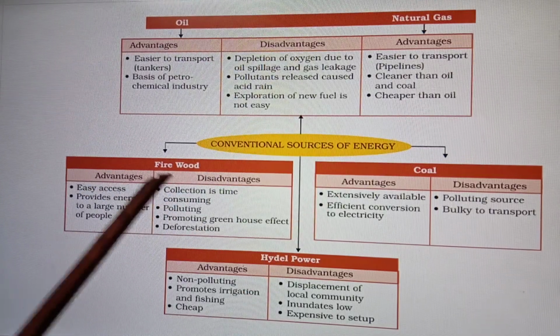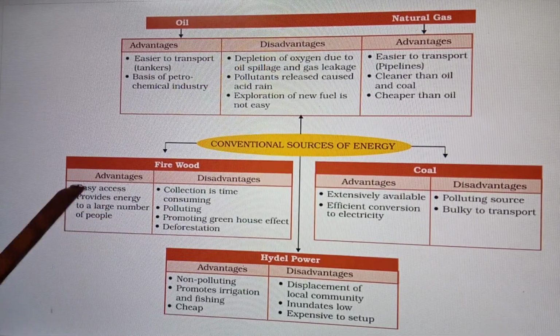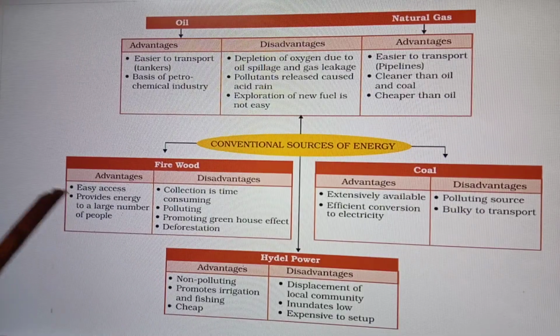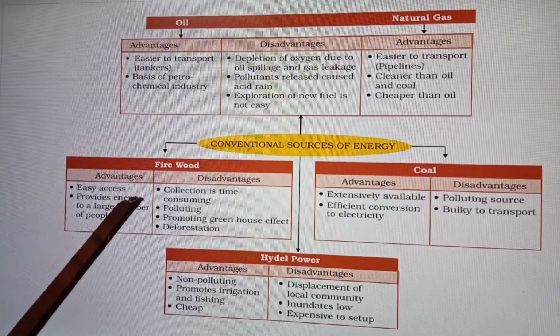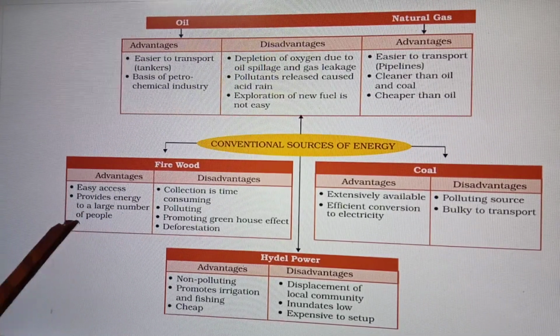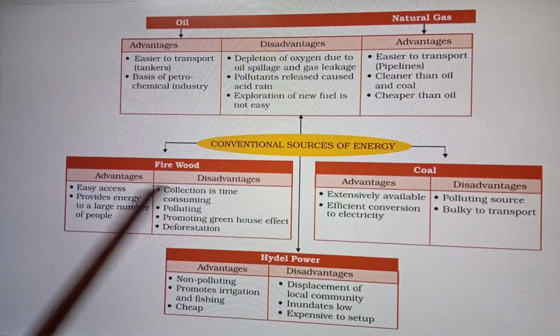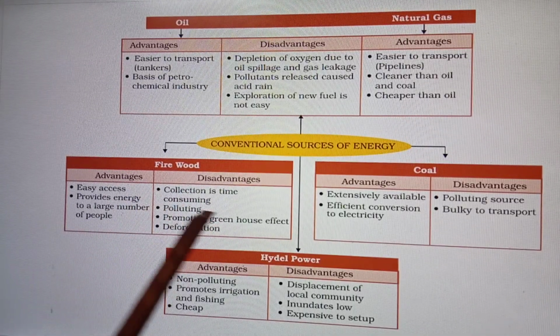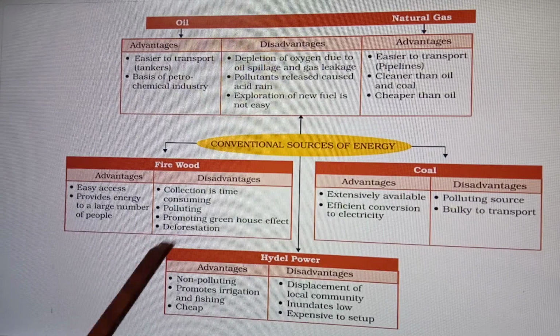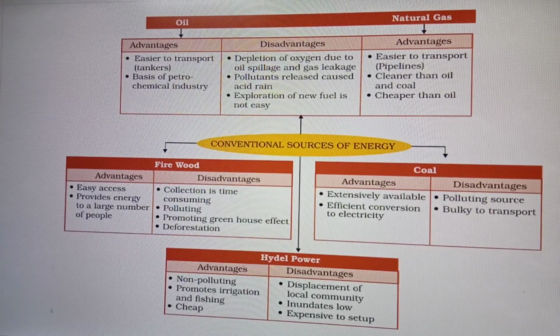Now, conventional sources of energy. See firewood, advantage and disadvantage. Firewood is easy to access and provides energy to a large number of people in village areas. Disadvantages: collecting it is time consuming, it is polluting, and it promotes the greenhouse effect and deforestation.